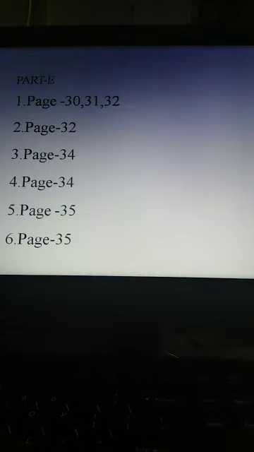Next one, moving to fourth question, write 2 uses each of any 4 plastics. It is given in the same page, page number 34. Under the heading uses of common plastics, you can see there are 7 plastics given there and their uses are also given there. You can write any 4 plastics from that and 2 uses.